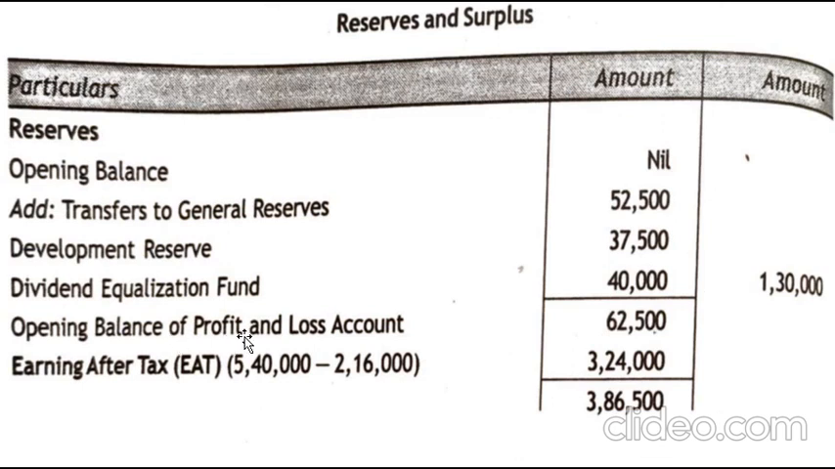As given in the problem, the profit earned for the previous year is 62,500. Then the profit earned for the current period is 5,40,000. Then after the provision, we have 3,24,000. When we add up both the profits, we get 3,86,500. From this profit we have earned, we are going to make reserves for the upcoming year, and the amount we are going to transfer is 52,500.